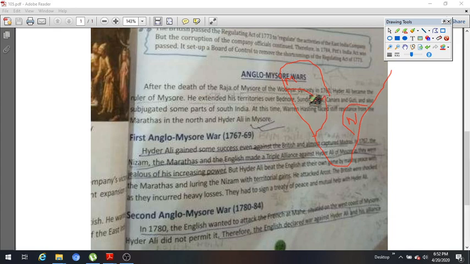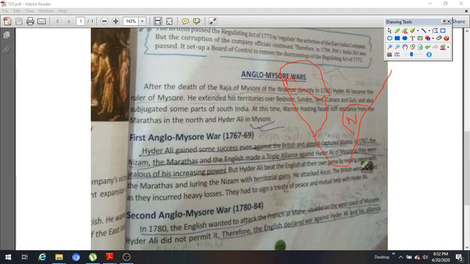So here is Hyder Ali, and here are his enemies, the Nizam, Marathas, and Britishers. They were against Hyder Ali. So what did he do? Hyder Ali secretly broke the Nizam and Marathas away from the Britishers, and he easily defeated the Britishers.